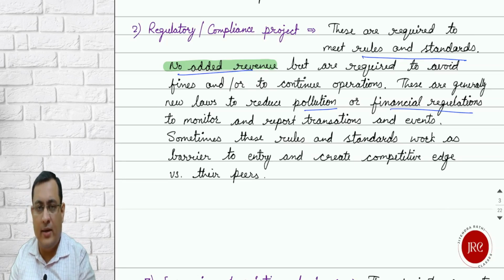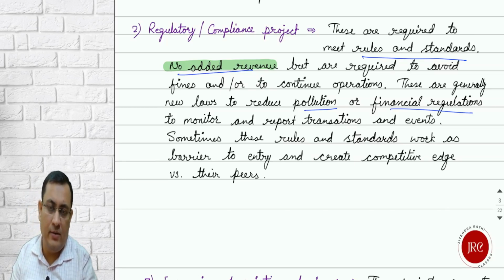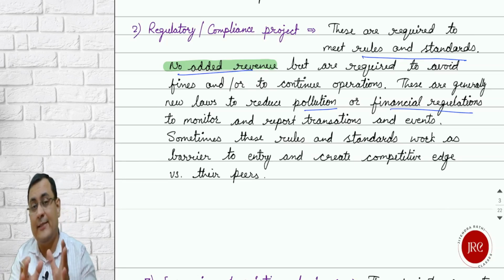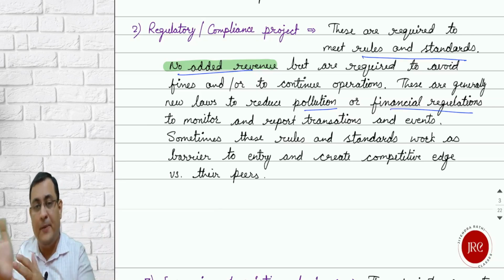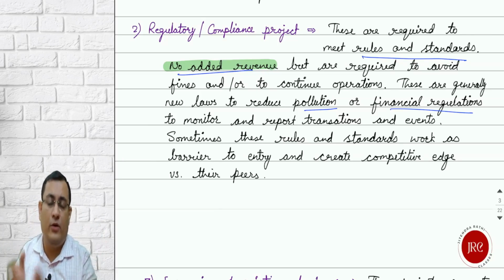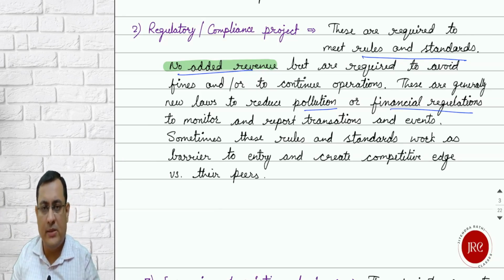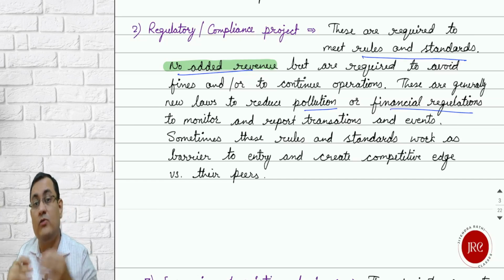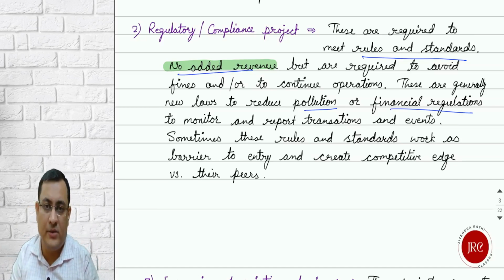In a manufacturing industry, an existing player will have the capacity to spend on pollution control equipment for his plant, machinery and factory premises. But for a new entrant, it is an additional cost where you are investing in some equipment which is not going to increase the production capacity.